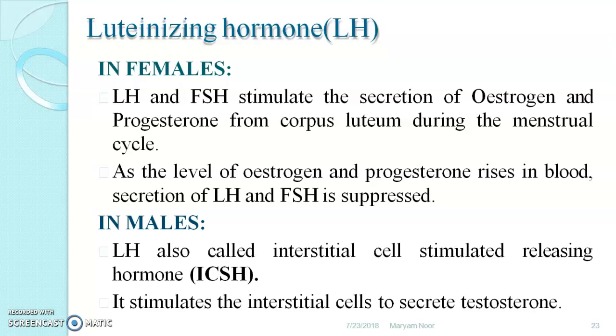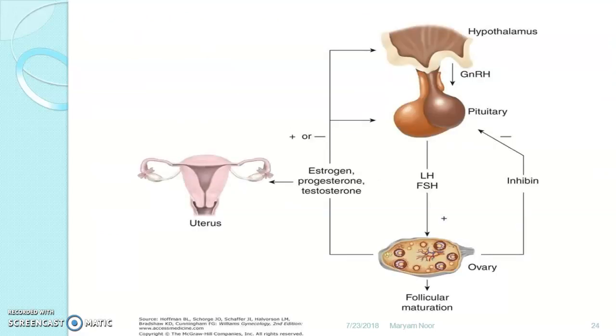In case of males, luteinizing hormone is also called interstitial cell stimulating hormone, ICSH. It stimulates the interstitial cells to secrete testosterone. These interstitial cells are nothing but Leydig cells. Franz Leydig is the name of the scientist who first discovered these cells, so the name Leydig cells was given to these interstitial cells.